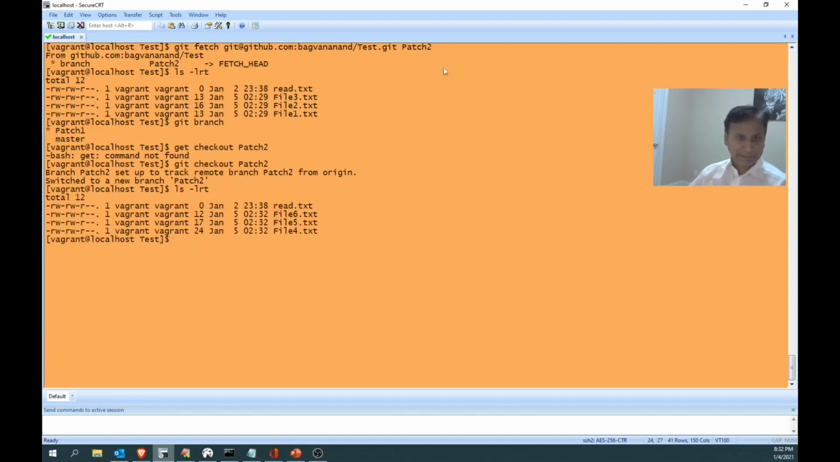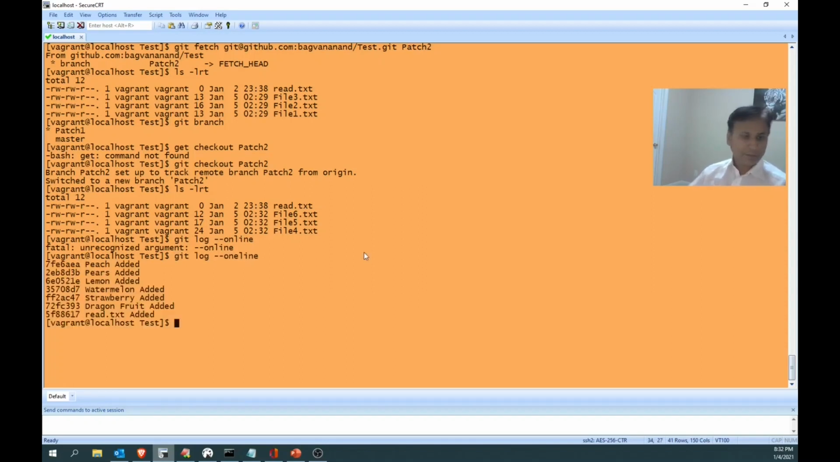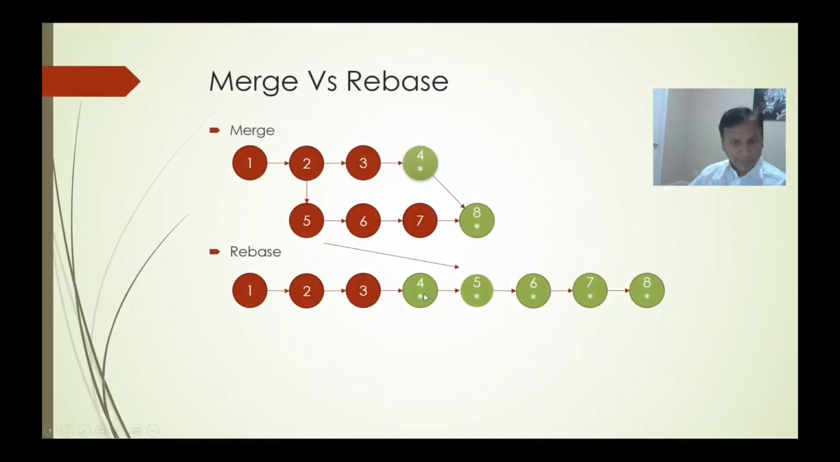Now let's see. Yes, here 4, 5, 6. And in the patch 1, we have seen 1, 2, 3, here 4, 5, 6. Git log --oneline. Yes, perfect. Now, what I am going to do, as shown in this slide, I'm here at 8.